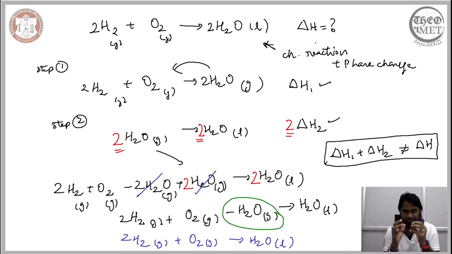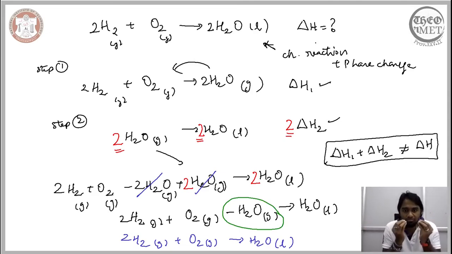So because of this separation, we were able to estimate the corresponding changes in the thermodynamic functions, and therefore we were able to estimate the corresponding change in enthalpy associated with the chemical reaction and the corresponding change in the enthalpy associated with the phase change.